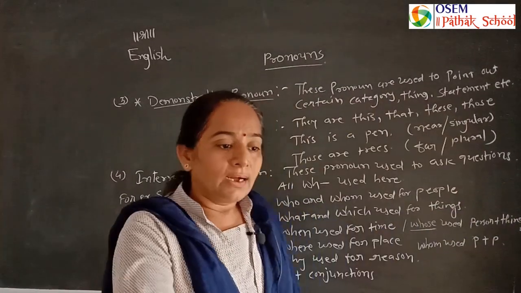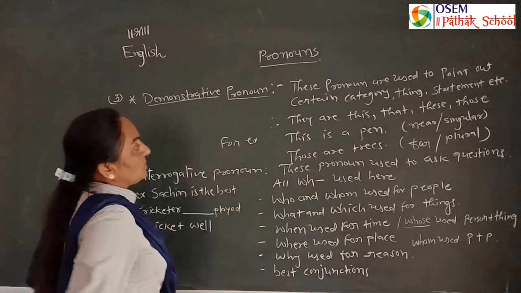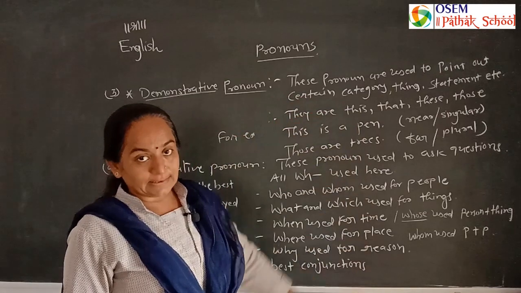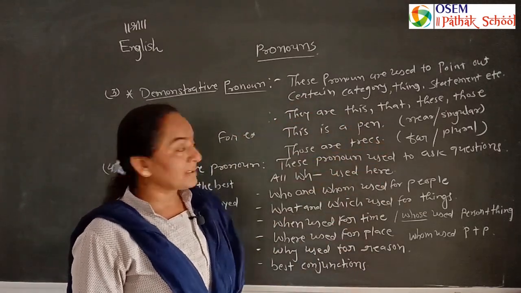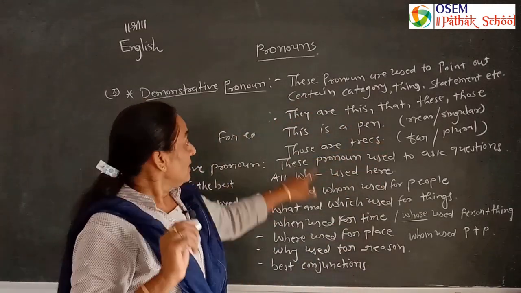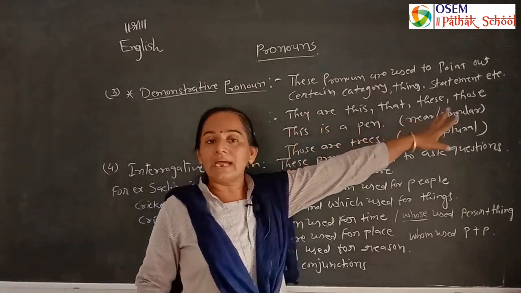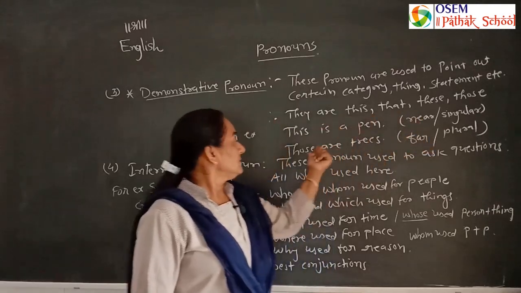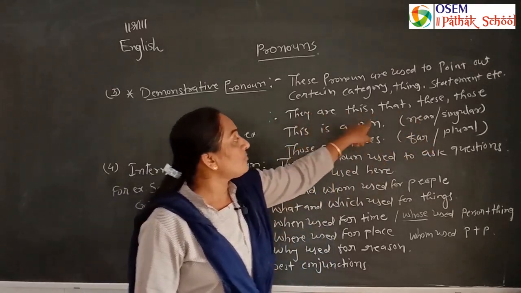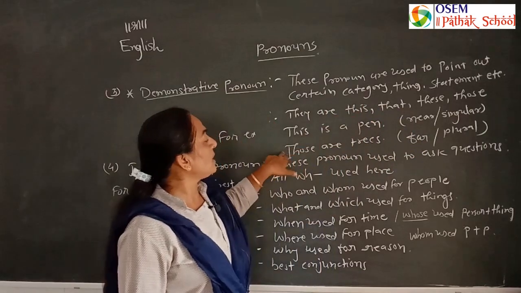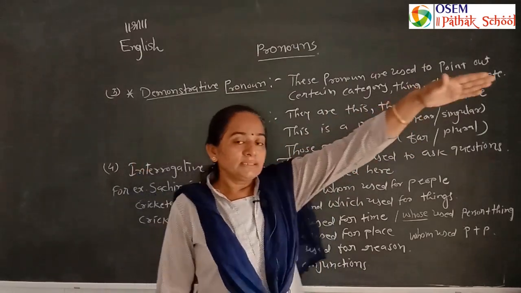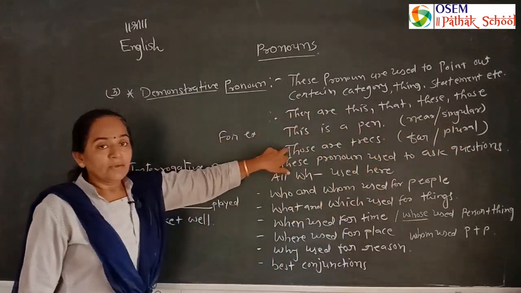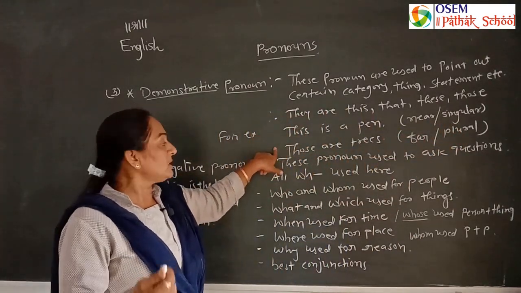So let's understand demonstrative pronoun. These pronouns are used to point out a certain category, things, statement, etc. They are this, that, these and those. This is used in a singular form when the thing is near. That is used in a singular form when the thing is far. Same in a plural form. Those are trees. They are far away from me. So we use the plural form those. We use the plural form these for near things.